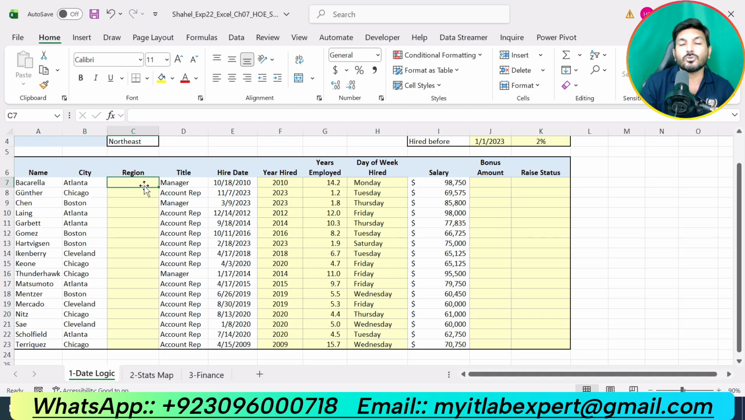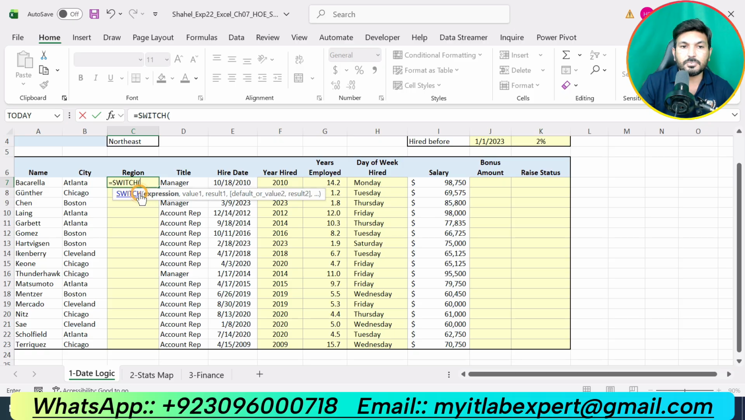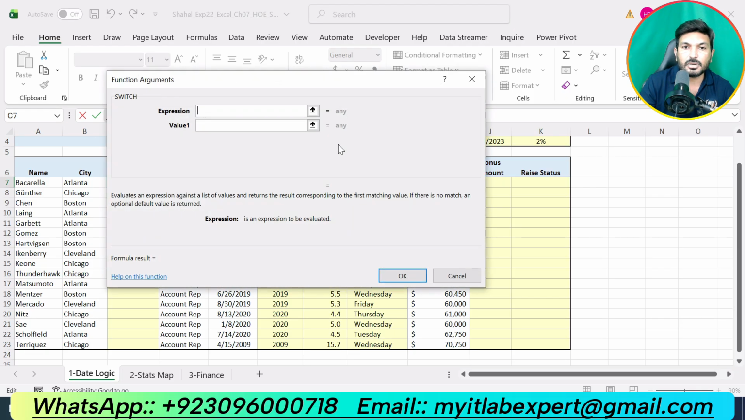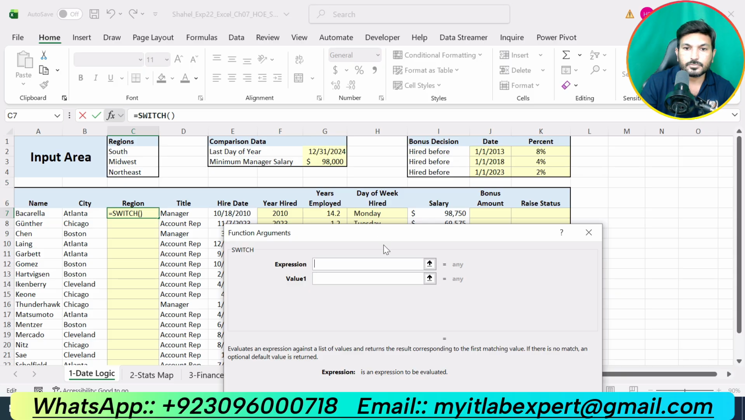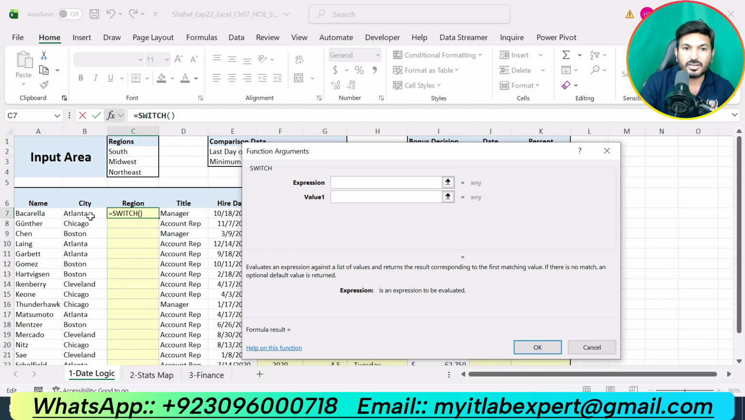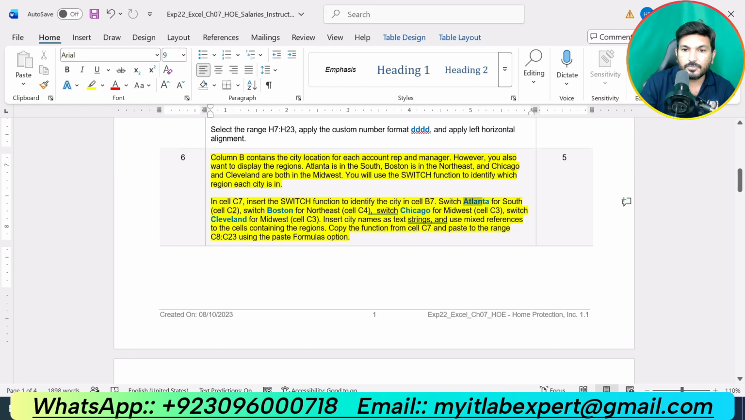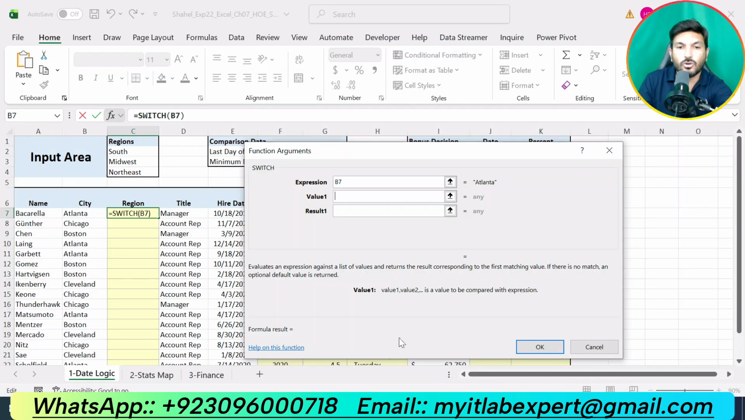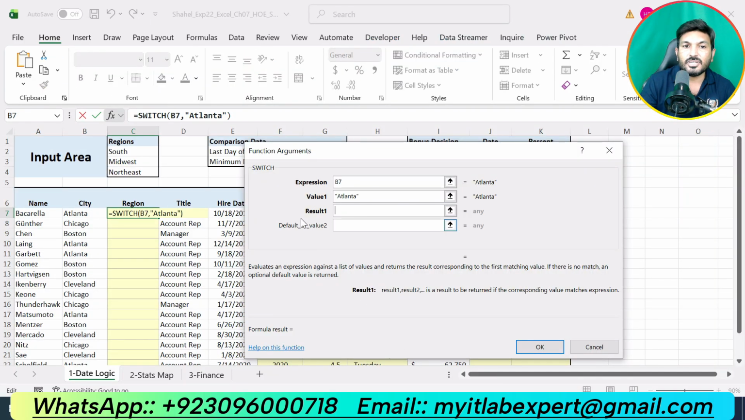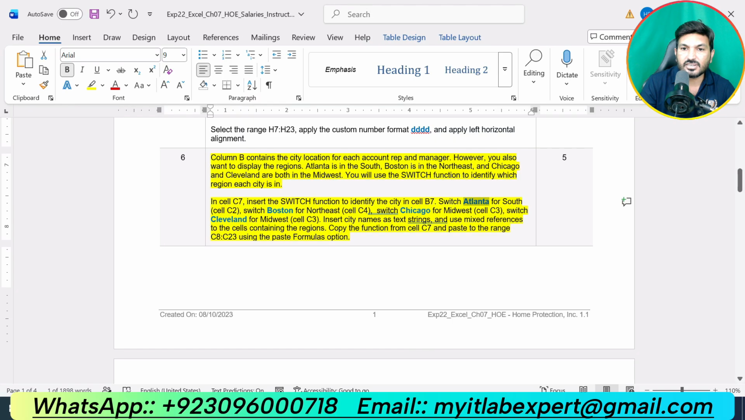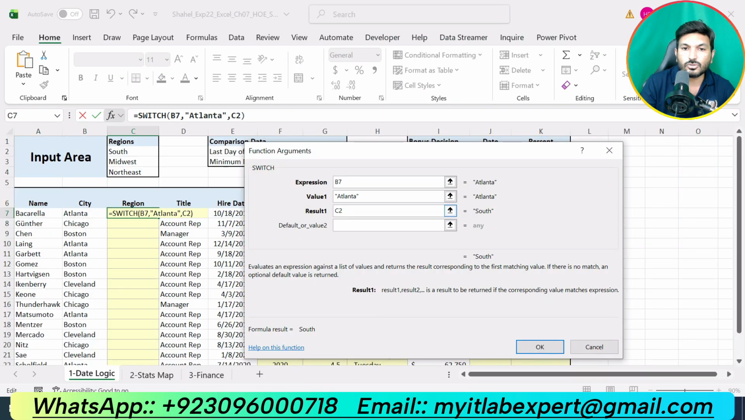Now we are supposed to go to cell C7 and type an equal sign and type switch. The SWITCH function will appear, double click on that. Now click the function symbol to enter the function arguments. Now the expression is given in cell B7. If B7 is Atlanta, then this will switch to the South as mentioned in the instruction. Atlanta for the South, but make sure we use an absolute reference for this one.